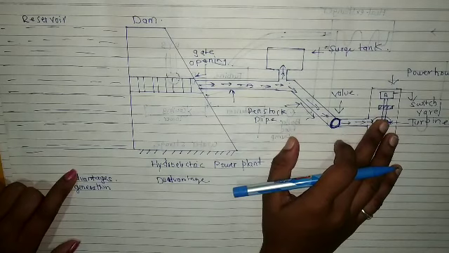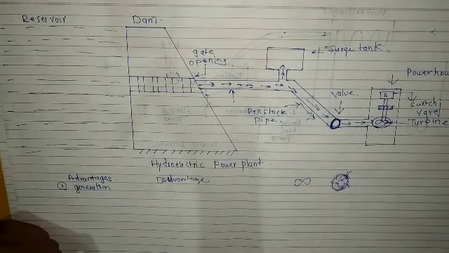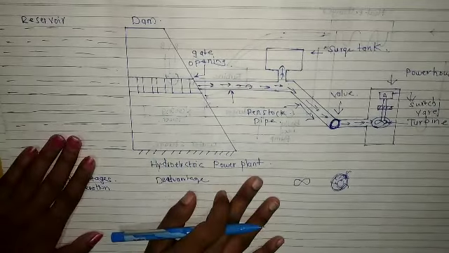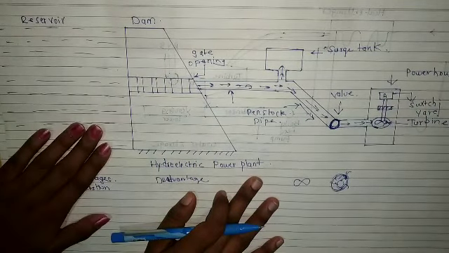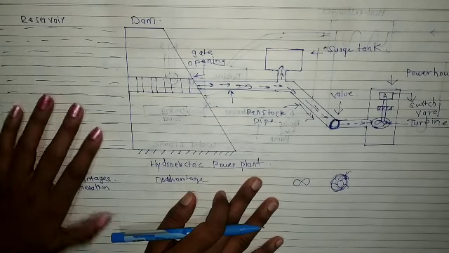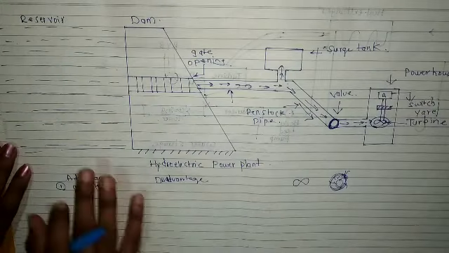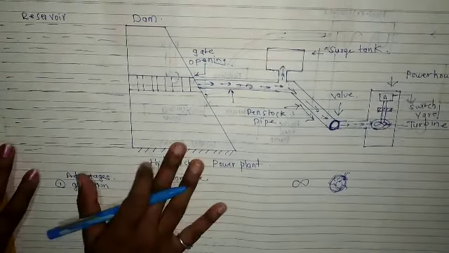So the transmission cost is more. Also, for civil engineering construction, highly skilled engineers or experienced hands are required. So these are the advantages and disadvantages.